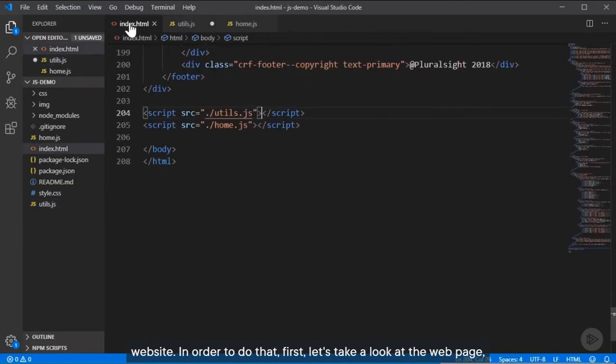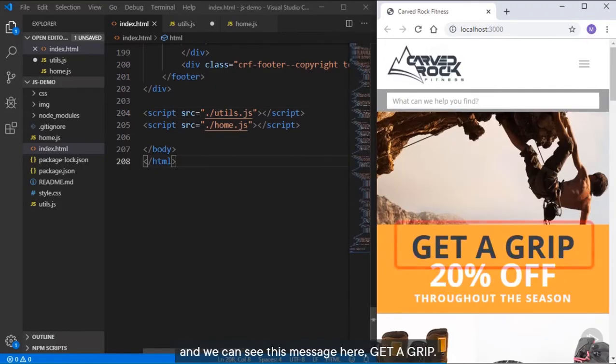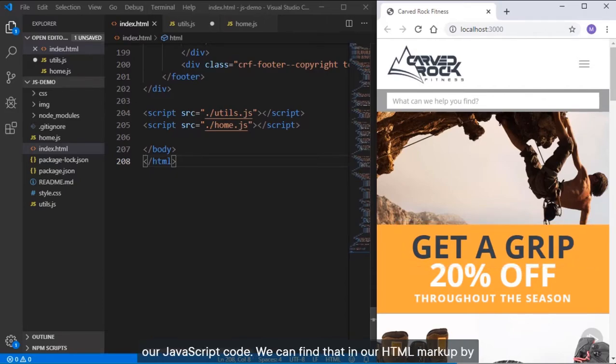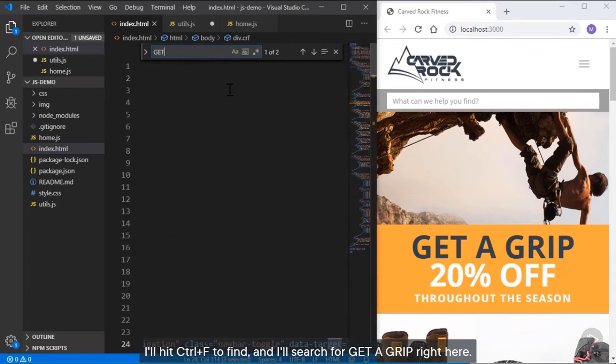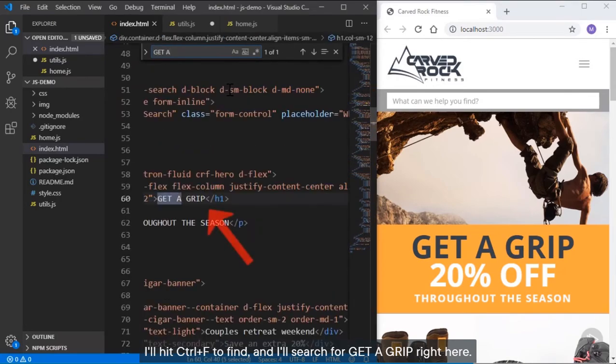In order to do that, first let's take a look at the web page. And we can see this message here, get a grip. Let's use that temporarily just to show some output from our JavaScript code. We can find that in our HTML markup by just searching for get a grip. I'll hit Control F to find, and I'll search for get a grip right here.